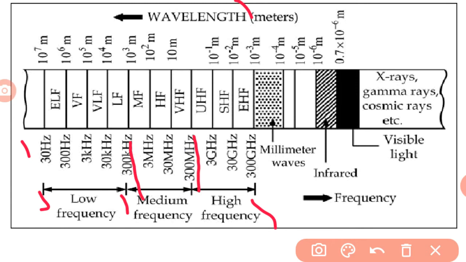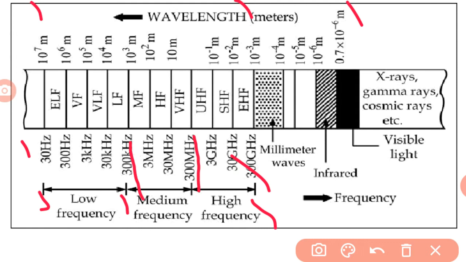Next, the high frequency range is from 300 megahertz to 300 gigahertz. The wavelength of these frequencies starts from a minimum of 0.7 × 10^-6 meters up to a maximum of 10^7 meters.